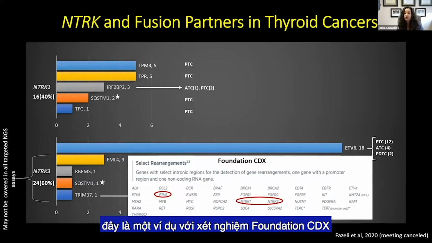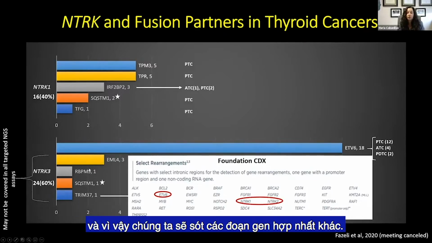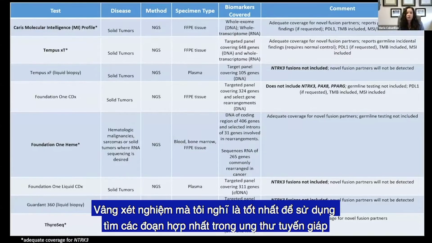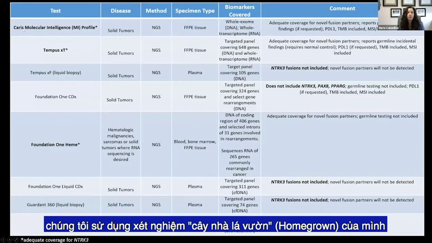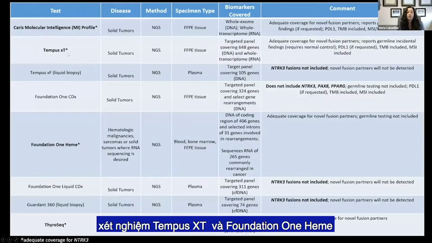So this is an example of Foundation CDX. We see they test for NTRK1 and 2, but not 3. They check for the fusion partner ETV6. And so we will miss these other fusion partners. So which test do I think is best for fusions? In thyroid cancer, we use our homegrown one, but for the commercial ones, the Caris MI profile is very good, Tempus XT, and Foundation One Heme.